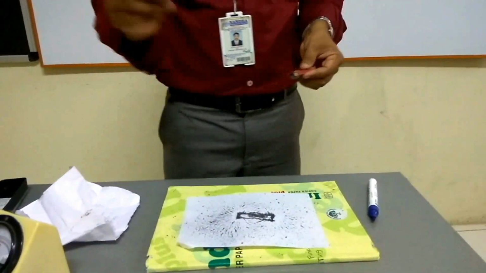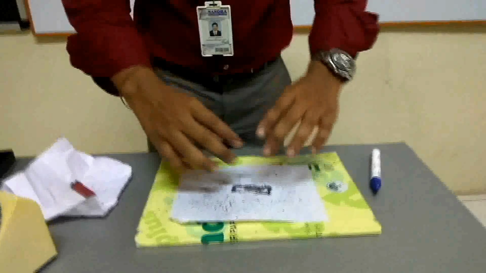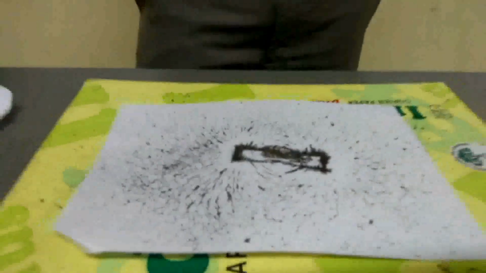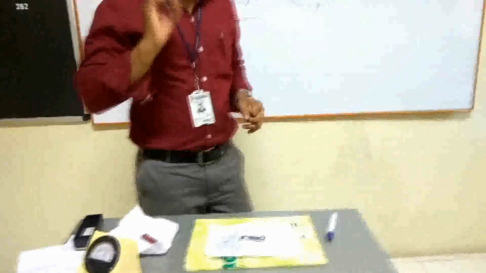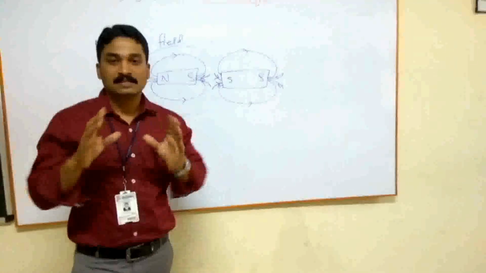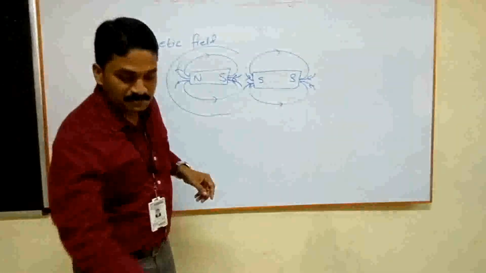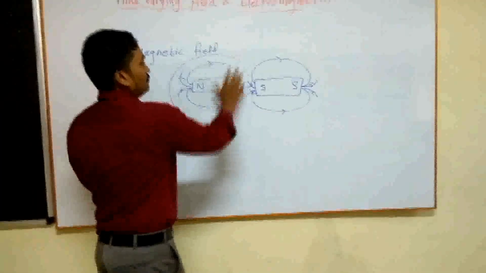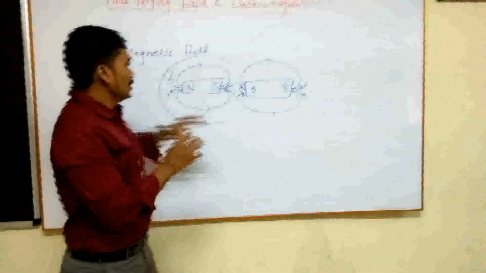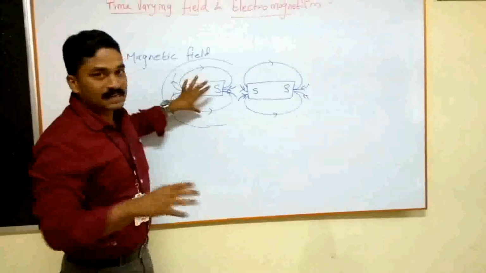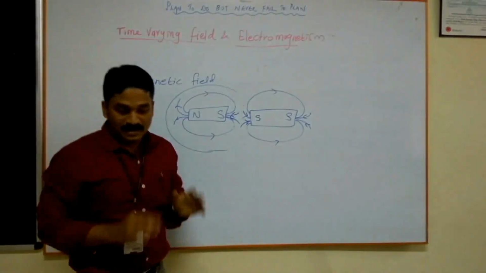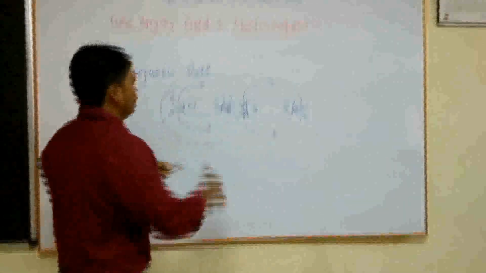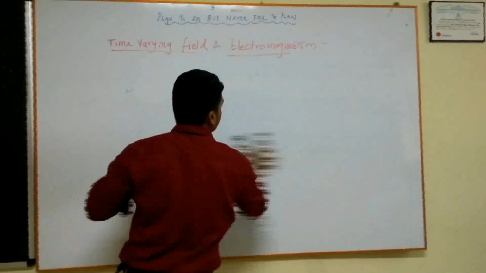Just take a look at this. When you sprinkle the magnetic materials around the magnet, it will create a line. That line is called the magnetic field lines. I hope you are familiar with what a field is and what magnetic field lines are. So always opposite poles attract and same poles repel, and the reason is these field lines, as I just showed you in the demo. Since I have a magnet, around this magnet I have a field called the magnetic field. Similar to this magnetic field, I have another field called the electric field.